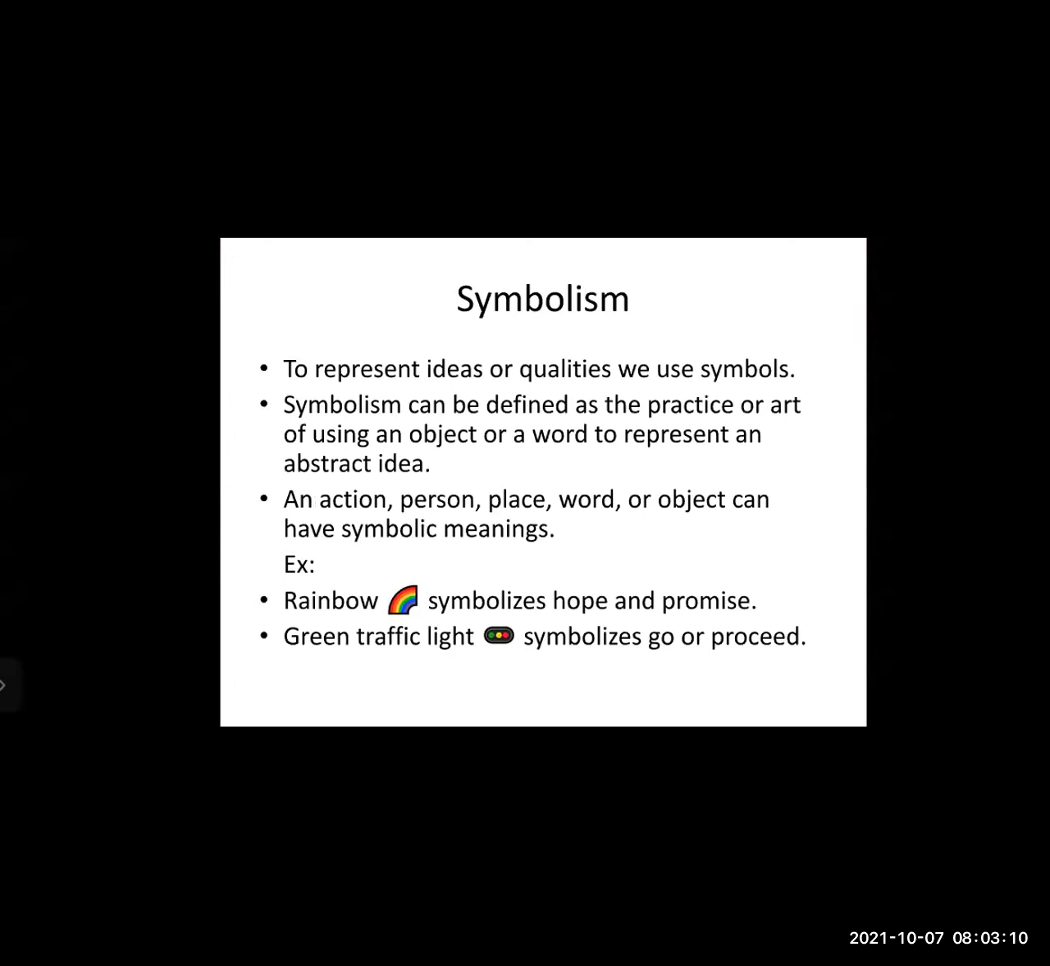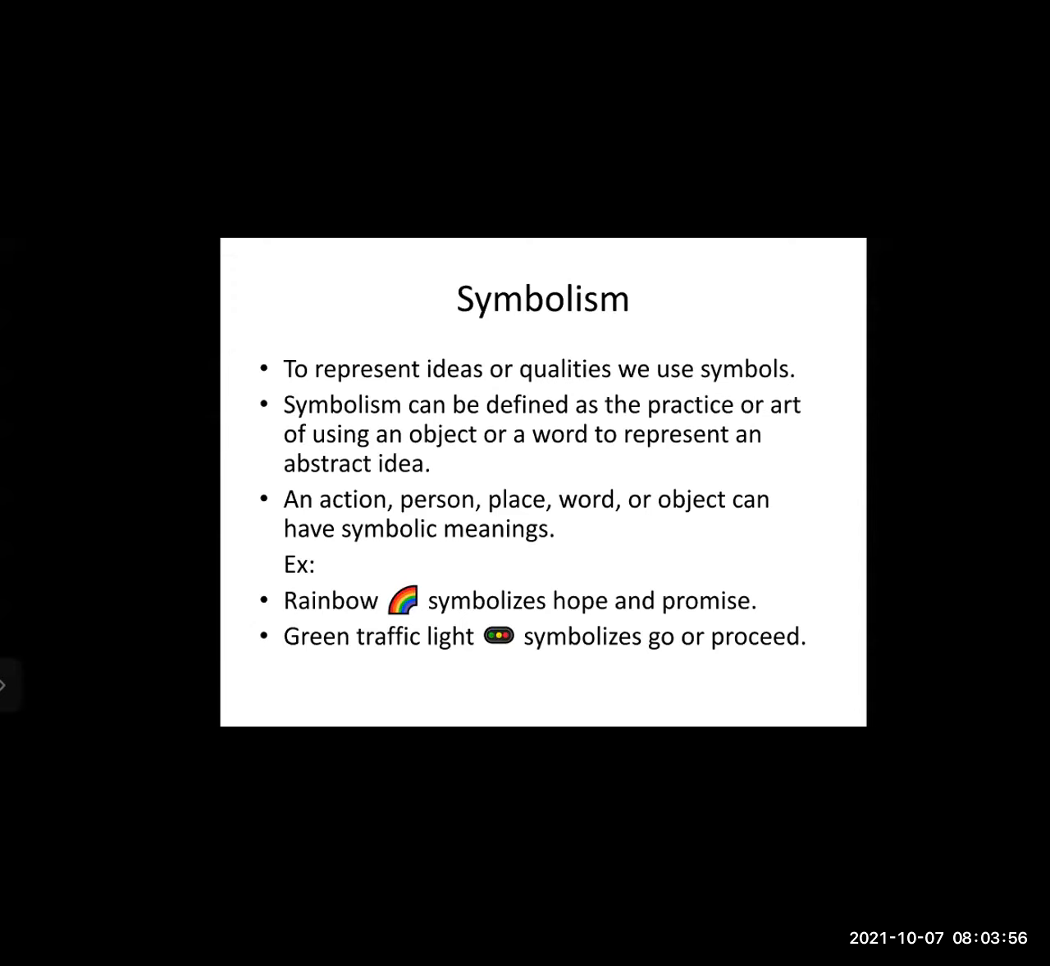Symbolism: to represent ideas or qualities, we use symbols. If we have to pass some idea or express some qualities, we use symbols. We use traffic symbols, then we use certain signs to express some idea. Likewise, symbolism can be defined as the practice or art of using an object or a word to represent an abstract idea. To express an abstract idea means we cannot see it, we can only feel it, but we cannot see or touch it. So those ideas can be expressed using symbolism.